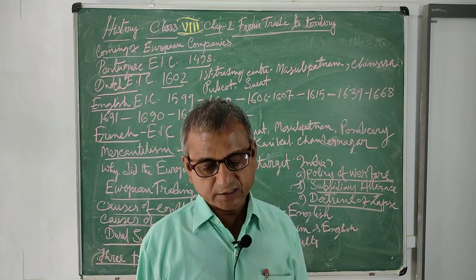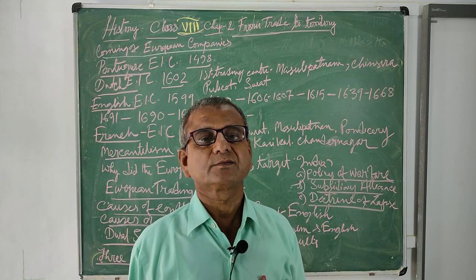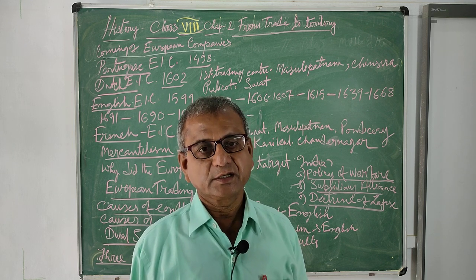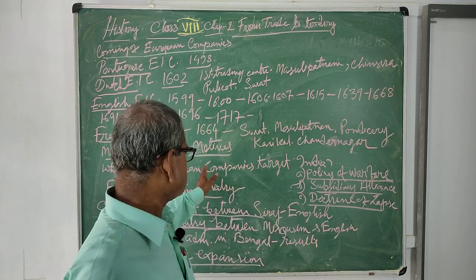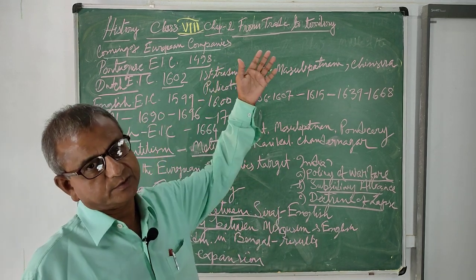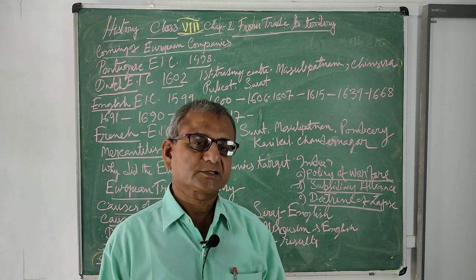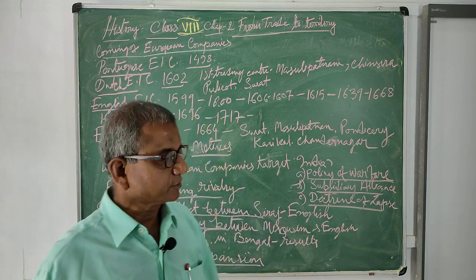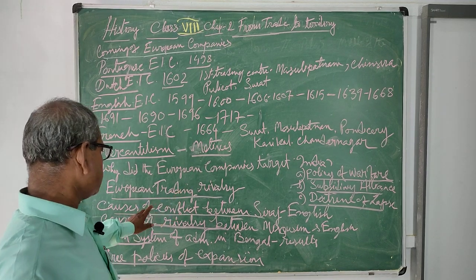After the Industrial Revolution began in England in the mid-18th century, industrialization brought about the establishment of factories in England and many other places. From England it spread to France, Germany and other European countries. So this industrialization also led to the development of colonialism in India and other parts of the world.